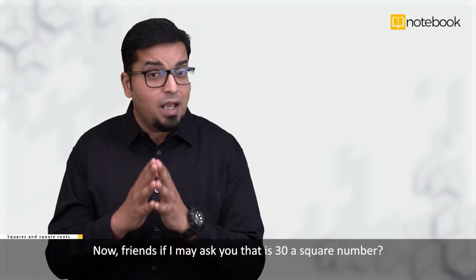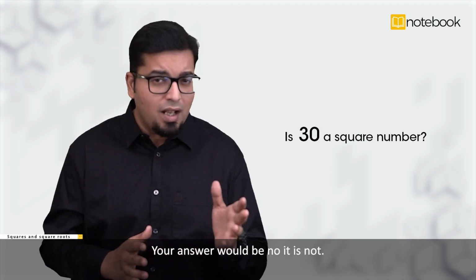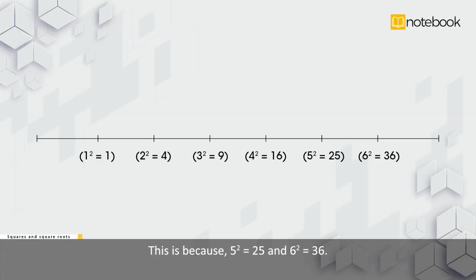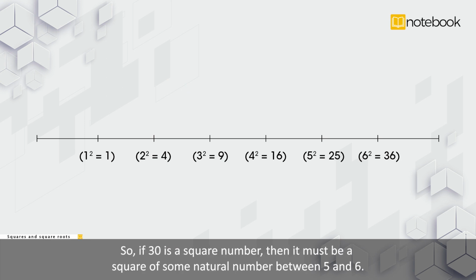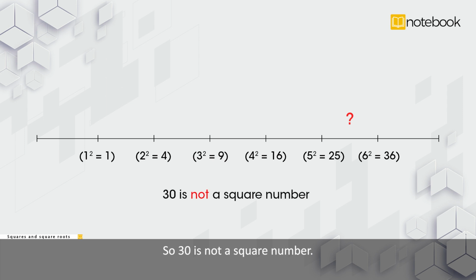Now friends, if I may ask you, is 30 a square number? Your answer would be no, it is not. This is because 5 square is equal to 25 and 6 square is equal to 36. So, if 30 is a square number, then it must be a square of some natural number between 5 and 6. But there are no natural numbers between 5 and 6. So, 30 is not a square number.